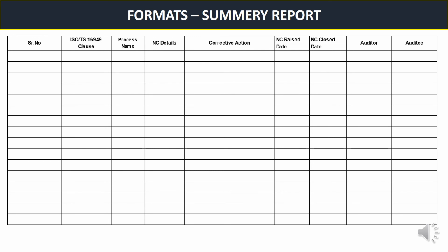Then this report will go to the quality management system development of ISO 9001:2015, and they will take action with the help of the auditor, auditee and some other team members, and that action will be quality management system development. So this format is a final summary report, which is an output of gap analysis but input to the system development team.